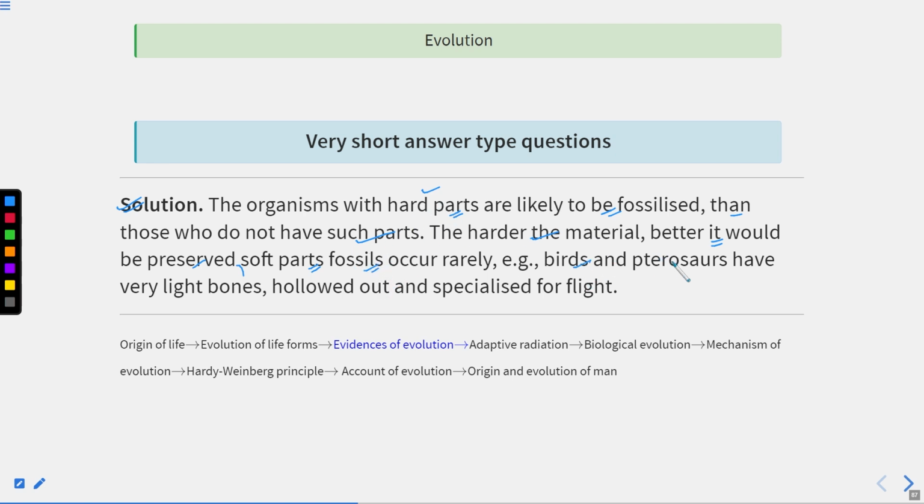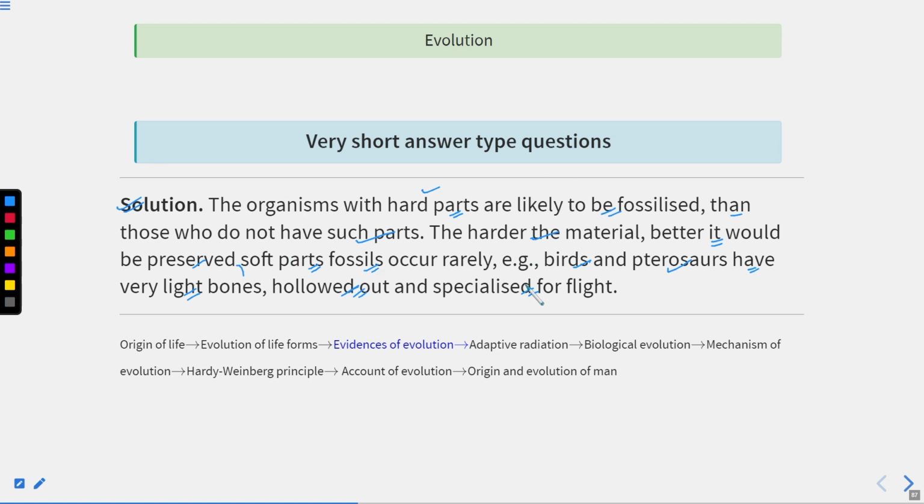For example, birds and pterosaurs have very light bones, which are hollowed out and specialized for flight. So birds and pterosaurs do not fossilize easily because they have very light, hollow bones.